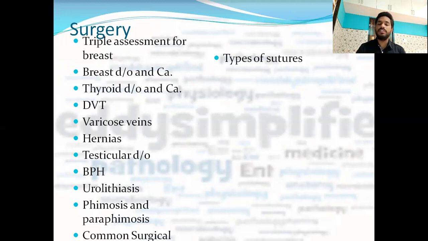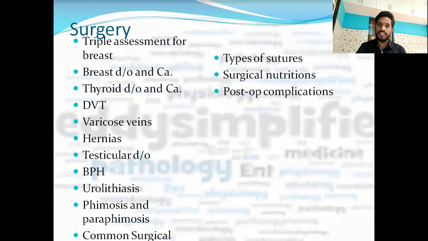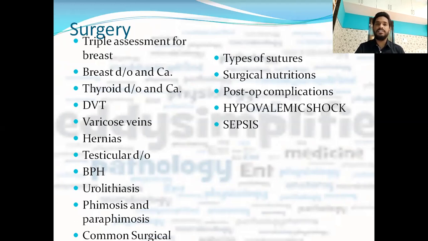So common surgical positions, types of surgeries, surgical nutritions, post-operative complications of surgery, hypovolemic shock, again important topic, 1 or 2 questions in every exam has been asked. And sepsis score, that is SOFA score, and related thing is important. ATLS, advanced trauma life support, and GCS, that is Glasgow Coma Scale. So Glasgow Coma Scale, you can watch a video on our channel.